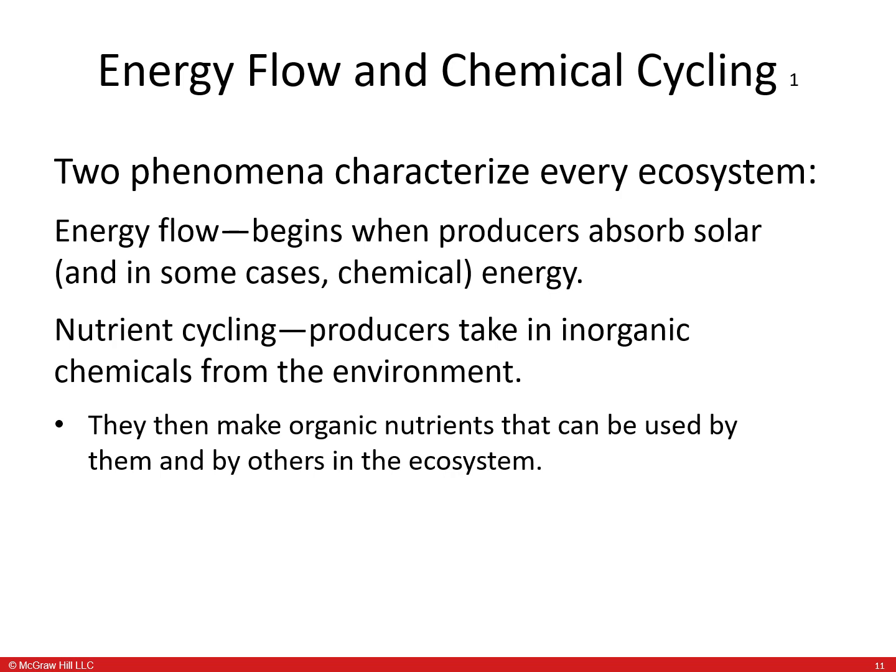And then the second one is nutrient cycling. Producers take in inorganic chemicals from the environment. Then they make organic nutrients that can be used by them and by others in the ecosystem.